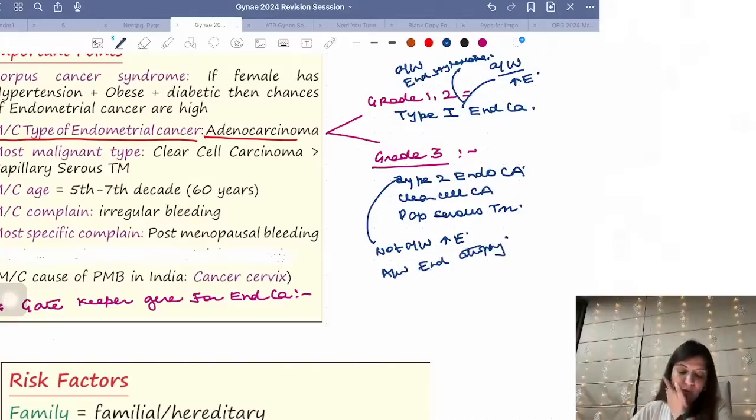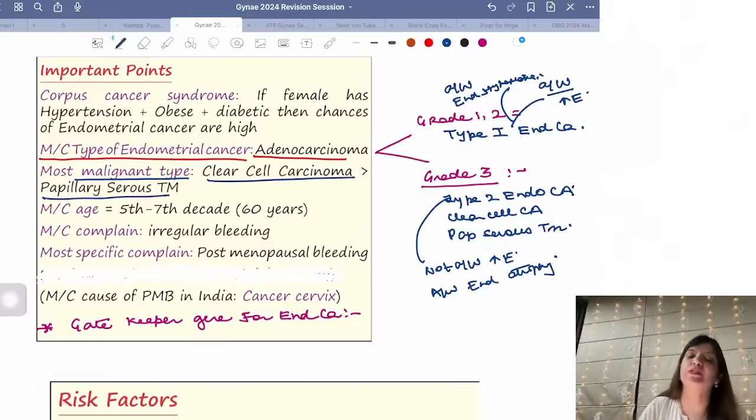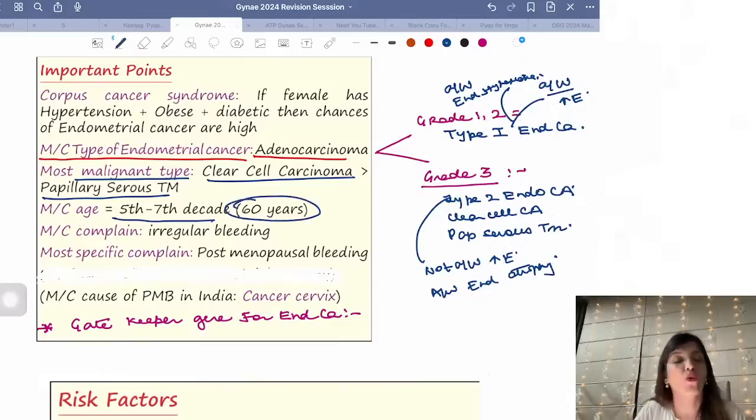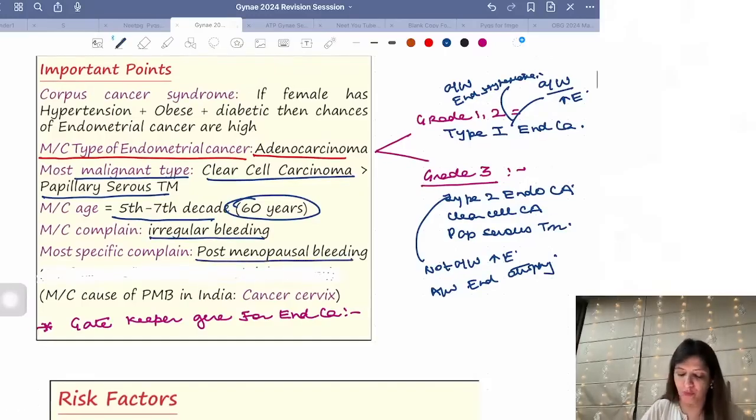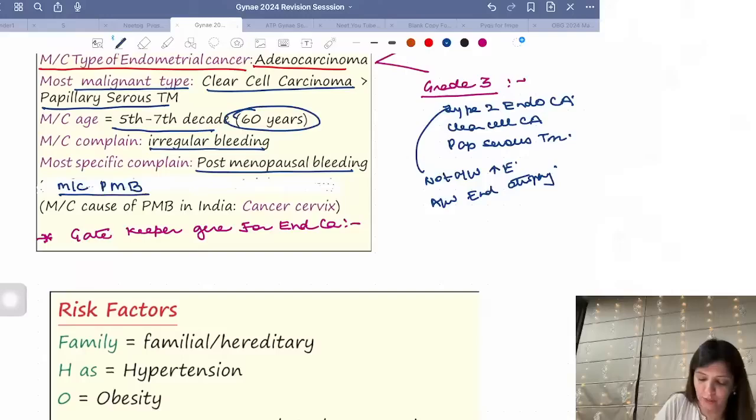Okay? Now, if they ask you what is the most malignant type of endometrial cancer, anywhere in the body, if clear cell carcinoma is present, that's the most malignant variety, followed by papillary serous tumor. What is the most common age group for endometrial cancer? 5th to 7th decade, on an average 60 years. What is the most common symptom? Most common symptom, irregular bleeding. What is the most specific symptom? Postmenopausal bleeding.